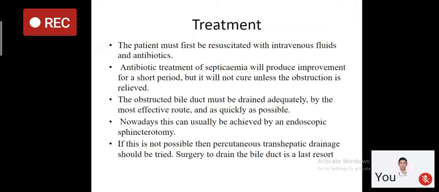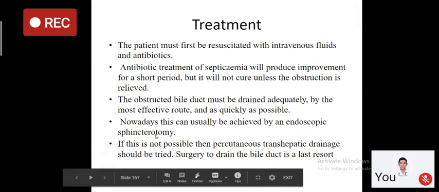So after initial conservative treatment of this patient, you should drain the common bile duct. And how can you drain the common bile duct? Nowadays, this can usually be achieved by an endoscopic sphincterotomy procedure. So what is the endoscopic sphincterotomy procedure?